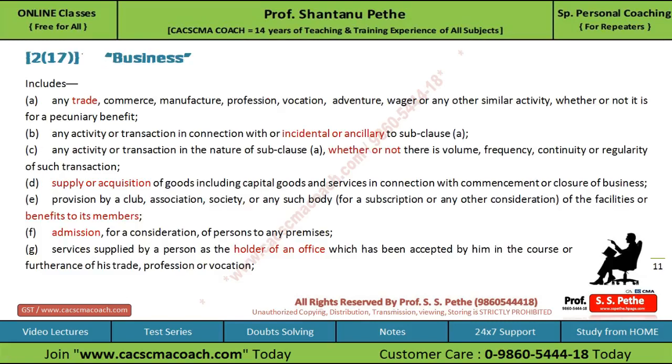Now let's see the definition of business, which is defined under section 2(17). This is a very important definition because GST will get attracted whenever there is a supply in relation to a business.